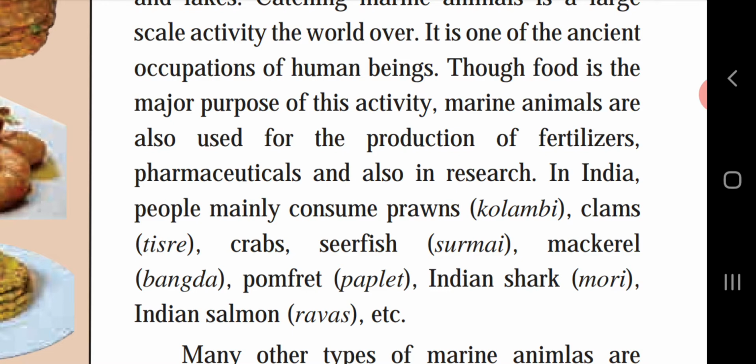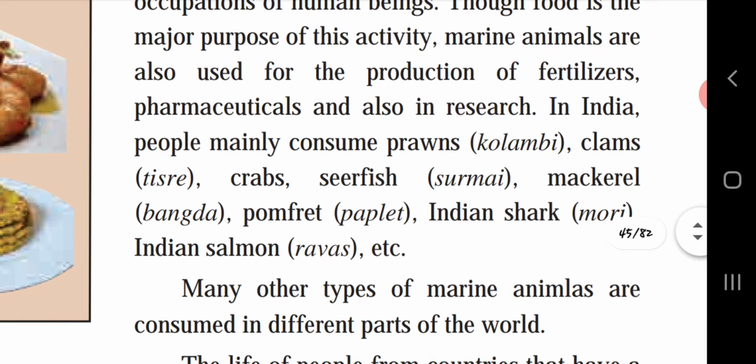In India, people mainly consume prawns, clams, crabs, seerfish, surmai, mackerel, bangda, pomfret, Indian shark, mori, Indian salmon, ravas, and different other types of Indian fishes are available.